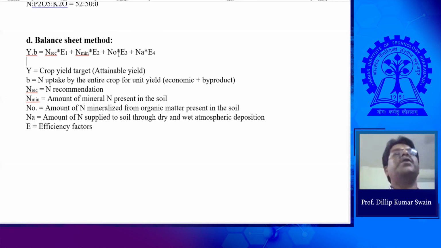This varies, but we take an approximate figure in Indian soil. For most nitrogen fertilizer, the fertilizer efficiency comes around 30% to 40%. Even for the mineral nitrogen present in the soil and organic matter, the efficiency in case of rice is around 30%. But for aerobic crops like wheat, maize, corn, it may go around 40% or at best 50%. The efficiency may not go beyond 50%.